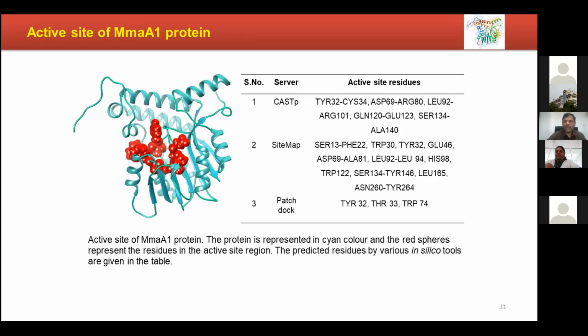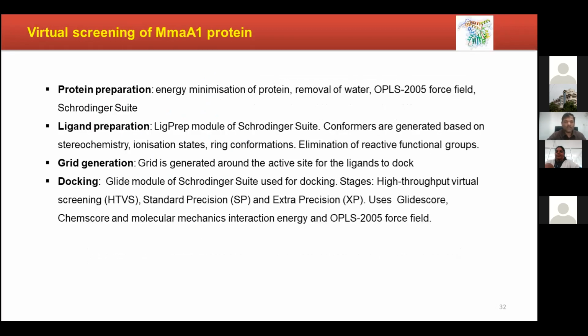So in identifying the active pocket, the S-adenosyl methionine site will be identified, and also the catalytic site will be identified. Once that is done, the virtual screening is to be done. How can you do virtual screening? First, we know the protein three-dimensional structure.